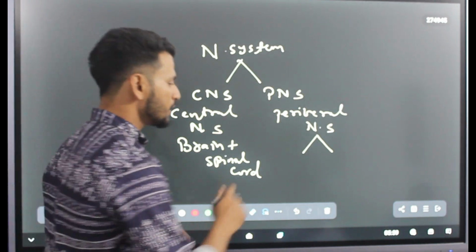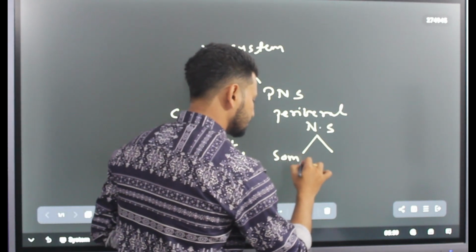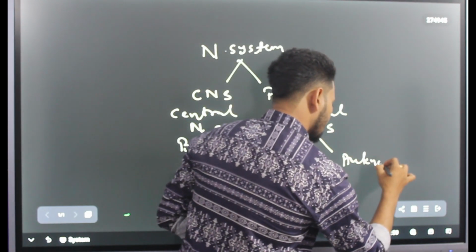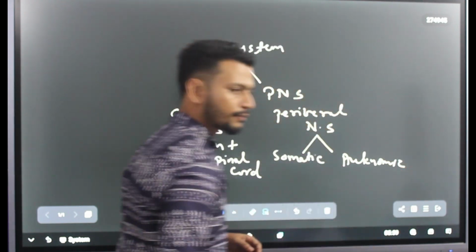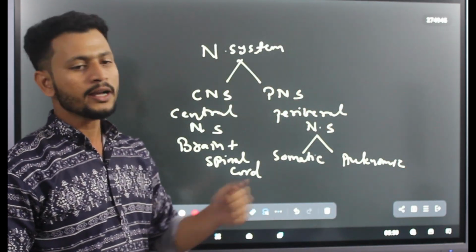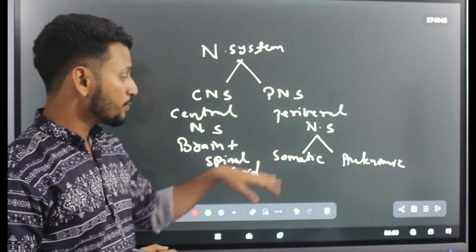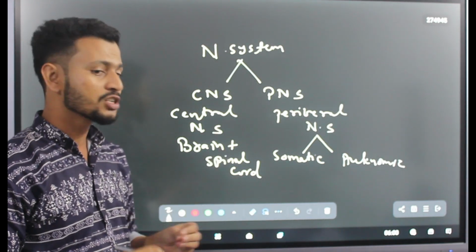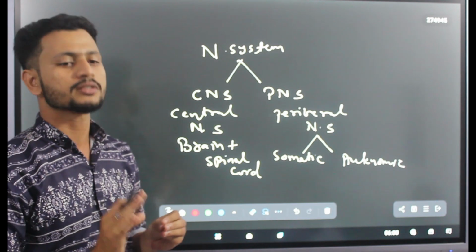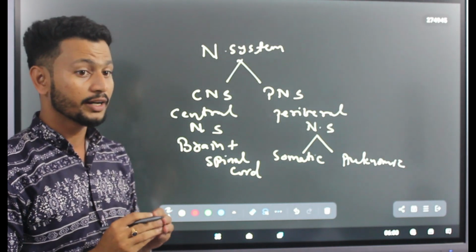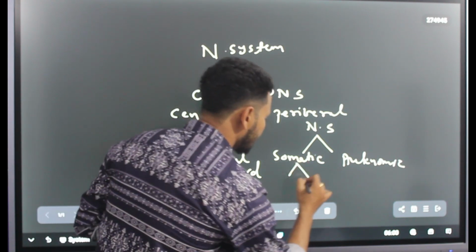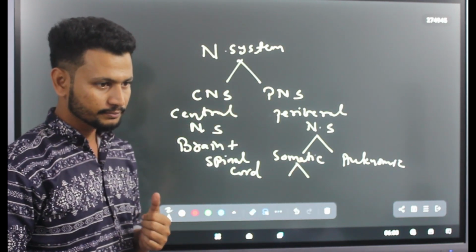Clear? Now specifically, the peripheral nervous system is again of two types. One is somatic and the other is autonomic. Okay, somatic and autonomic. So what do you mean by somatic? Simply, you can say that it is the nervous system which is connected to muscles. Specifically, it is again divided into two parts.